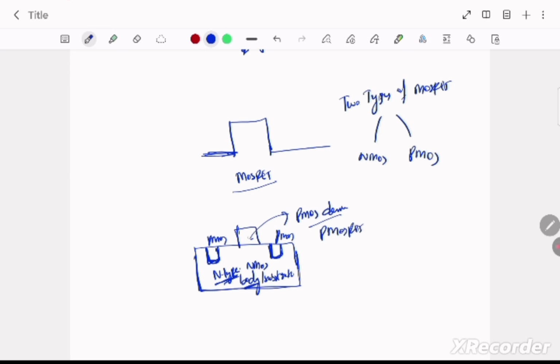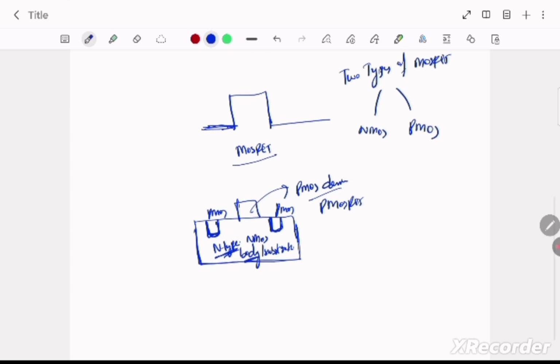And here we are having the gate that we have studied here. And if this body is P type and these wells are N type, then it is an NMOS device.